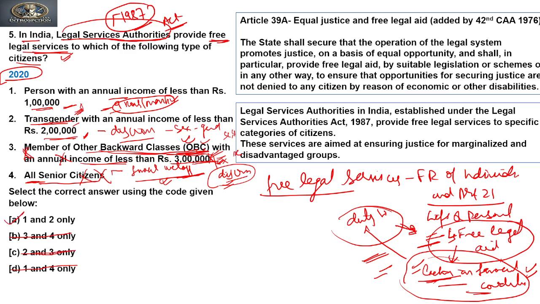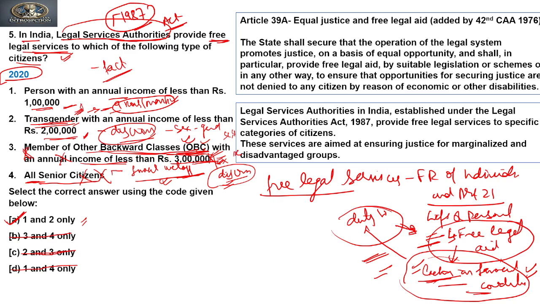So we're left with 1 and 2, that is, transgenders are also included along with men and women. It means it is following the natural justice policies, that no one is discriminated against on the ground of gender or sex. Clear? So this shows that our answer is 1 and 2. Though it is a factual question, if you are not in a position to recollect the facts, we can go through the logic